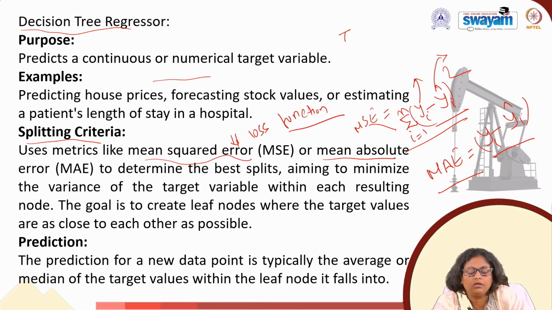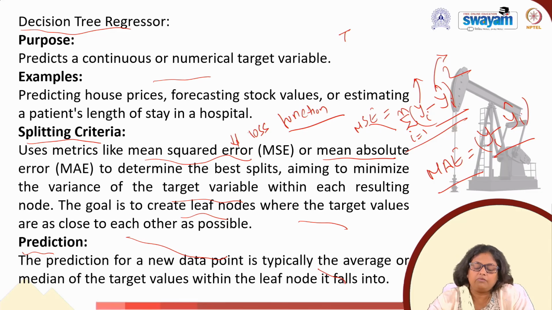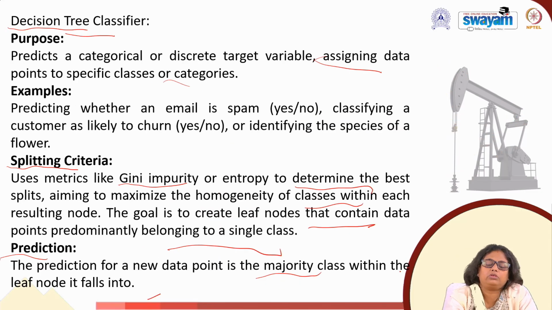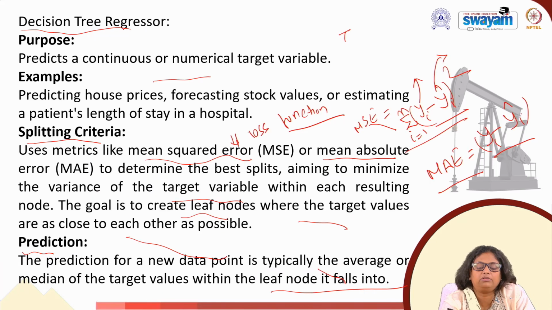So for this splitting criteria, it uses metrics like MSE or MAE to determine the best split, aiming to minimize the variance of the target variable within each resulting node, and the goal is to create a leaf node where the target values are as close to each other as possible. The prediction for a new data point is typically the average or median of the target values within the leaf node it falls into. So we have created some understanding here about the decision tree classifier and decision tree regressor.